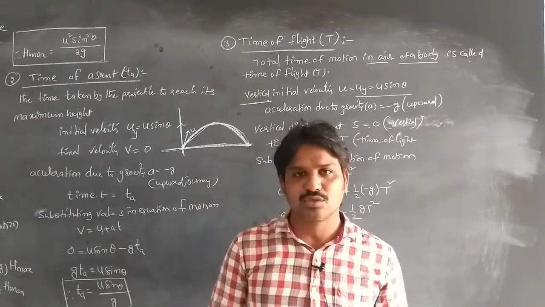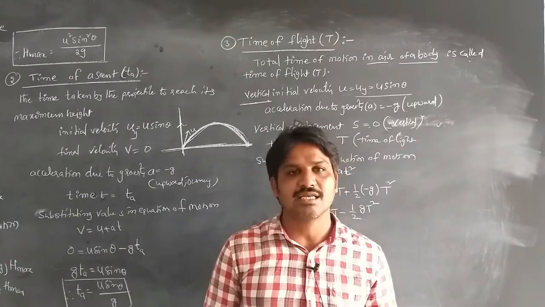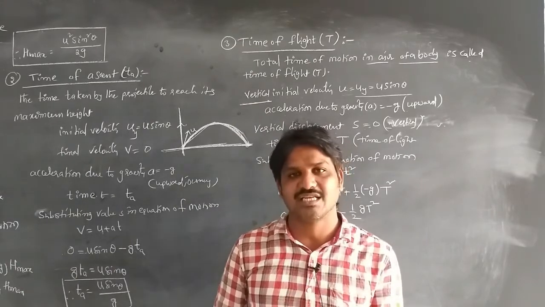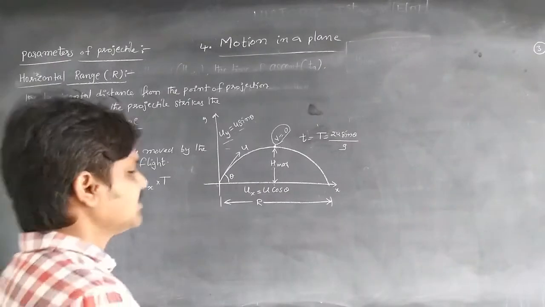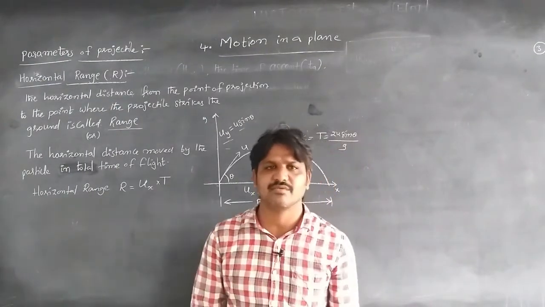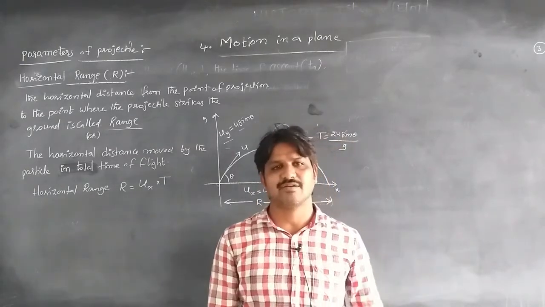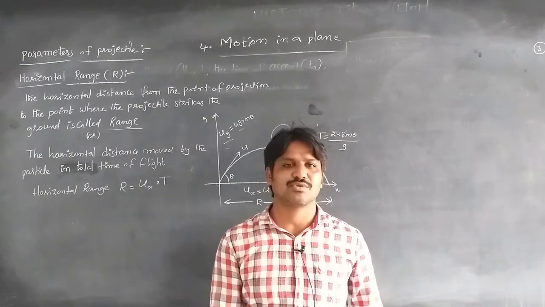Next we are going to know the horizontal range. Another parameter of a projectile is the horizontal range. The horizontal range is simply the horizontal distance traveled by a particle during its total projectile motion.